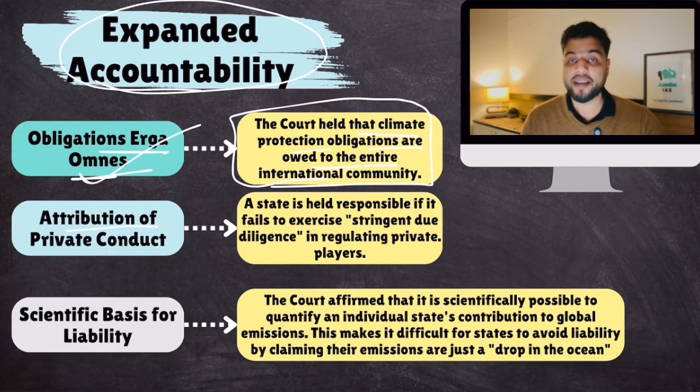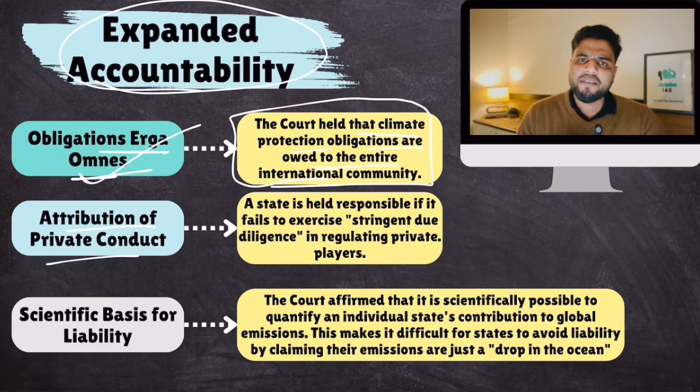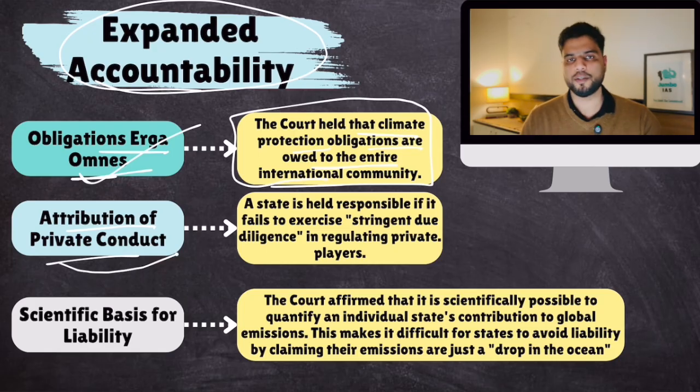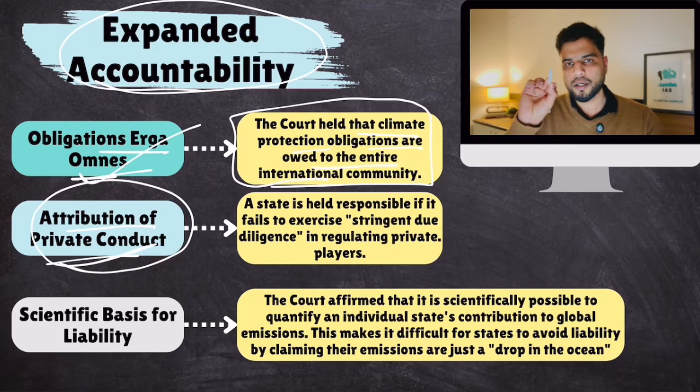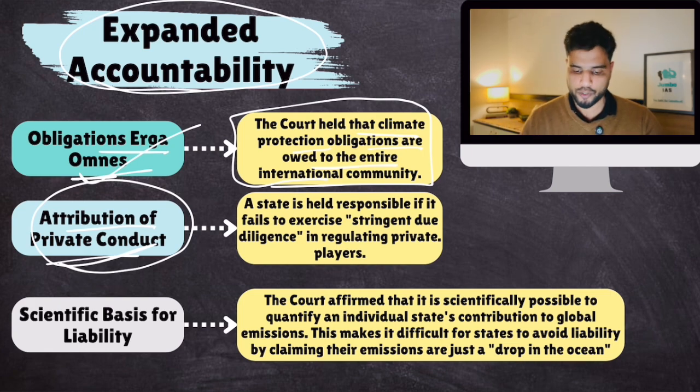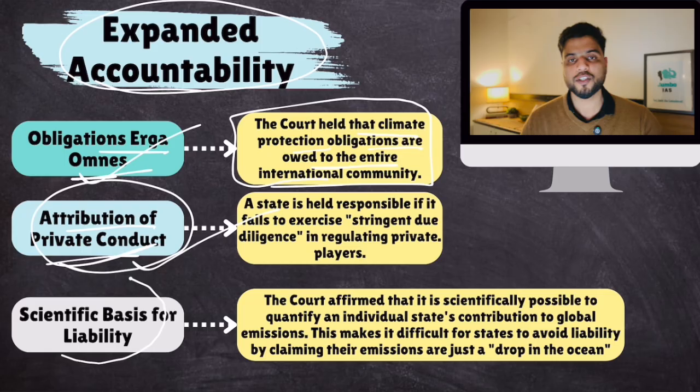Attribution of private conduct. If a private company has polluted the environment in India, India can say, why is the government being held responsible? It's the private person's job. Well, ICJ will say that you are responsible for taking care of these private people, prohibiting them from polluting the environment.